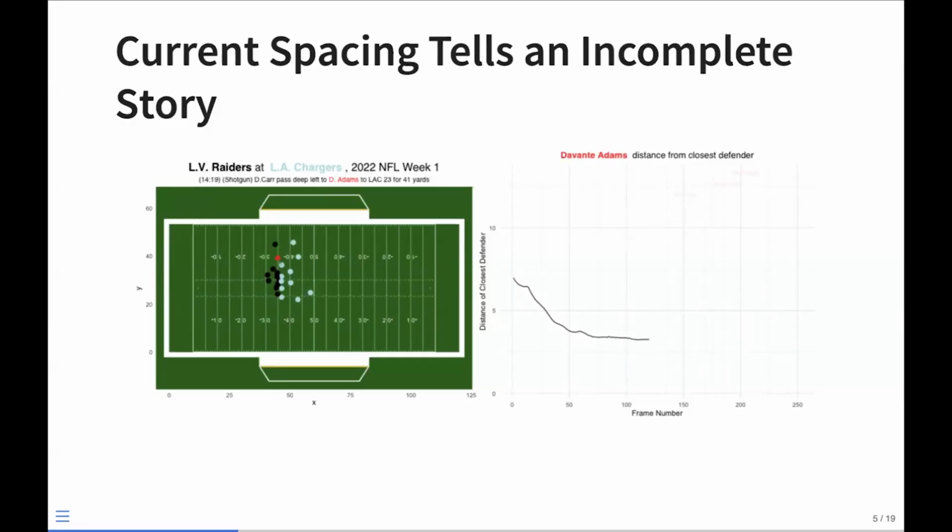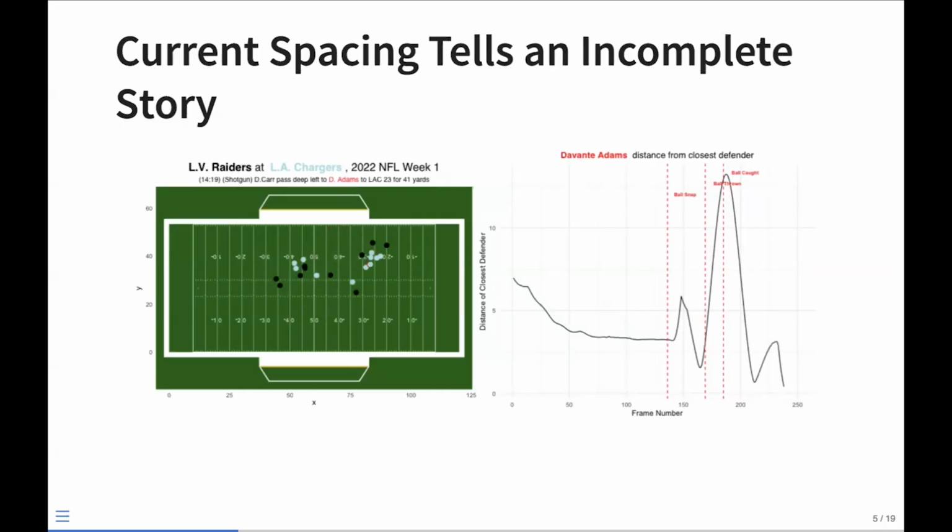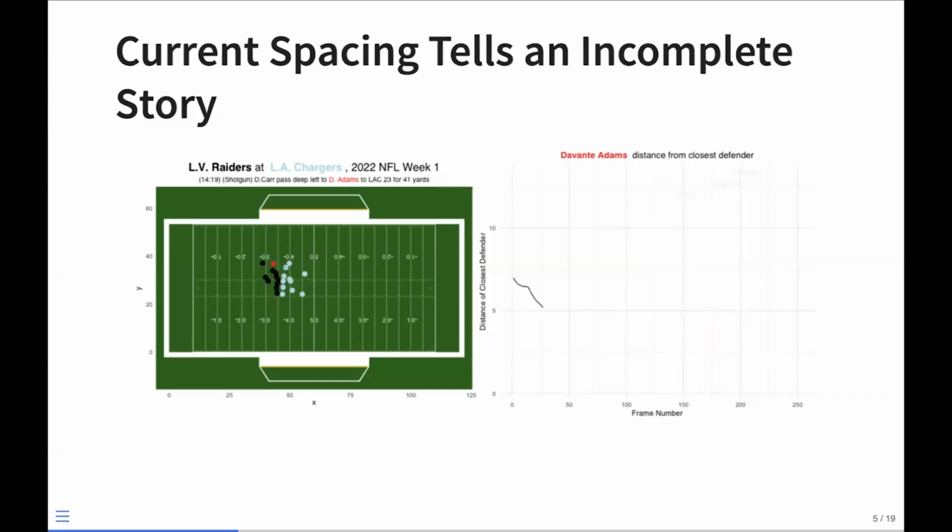So yeah, I think a very easy answer to who the quarterback is going to throw to is just throw to the open man. But that can give us a relatively incomplete story. For example, with this Carr pass to Adams, Carr makes this pass while Adams is relatively covered at the time of throw, but because of relative distance and relative velocities, Adams is able to get free during the course of the throw, get separation, and make a clean catch.